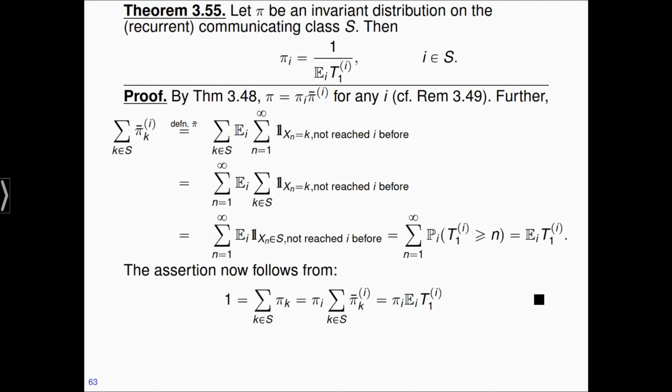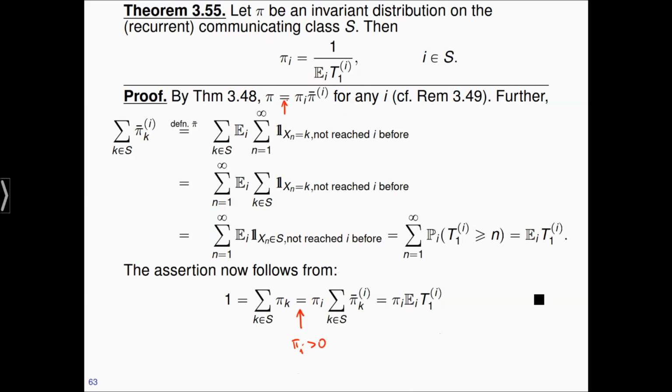And the subtle explanation behind this is that this equality only works when pi I is positive. Because the invariant distribution is given by a constant multiple of this invariant measure here. If this constant is 0, then of course the invariant distribution is not 0.